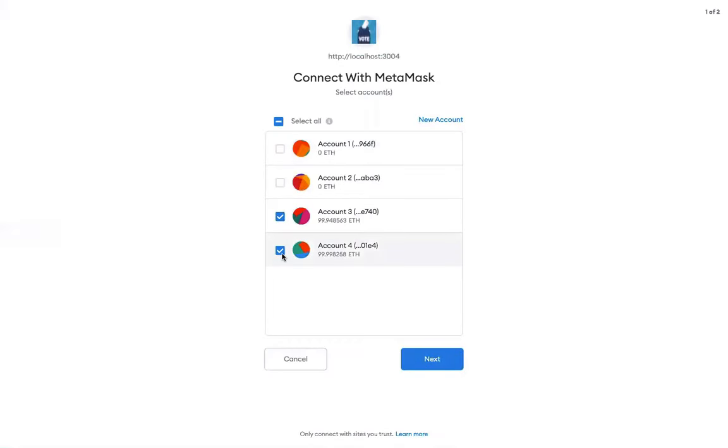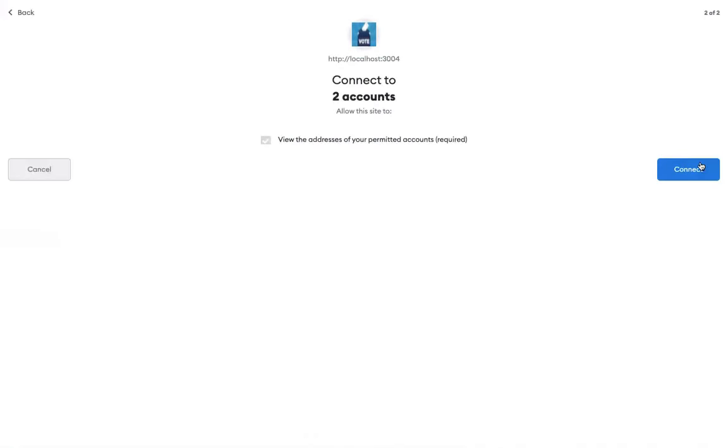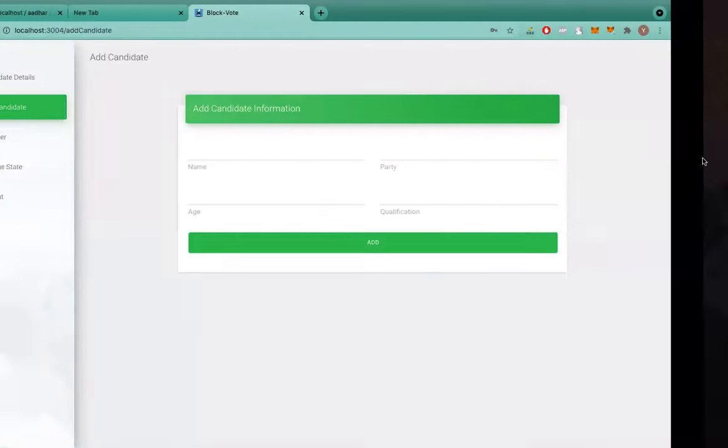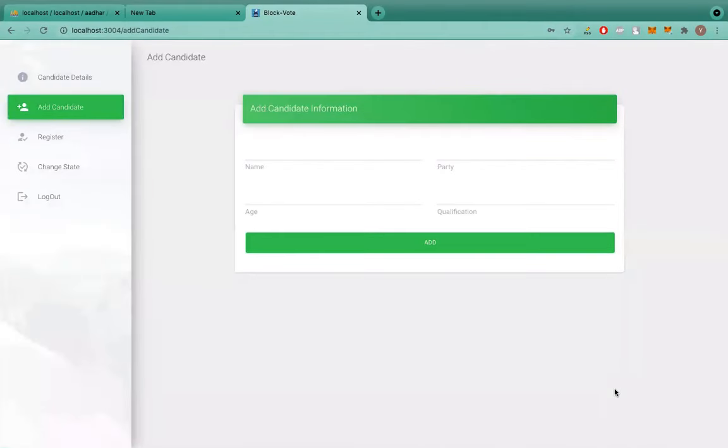We will again need to connect these accounts. So the whole process has now started from the very beginning. The registration phase is still on, and the admin will need to add candidates and register the voters.